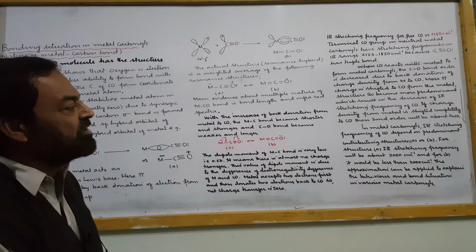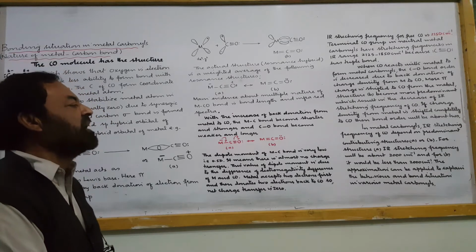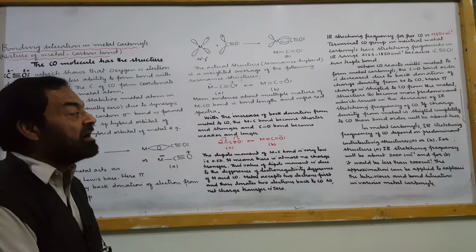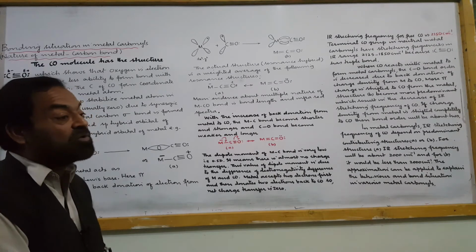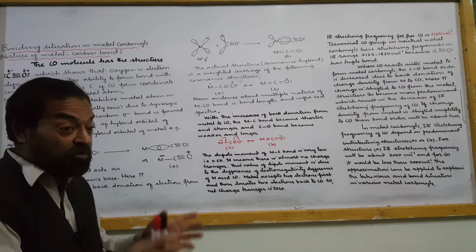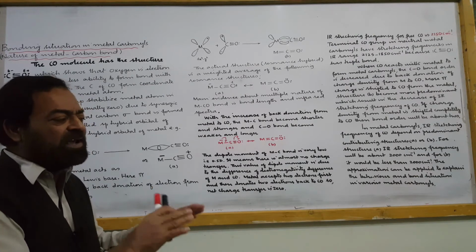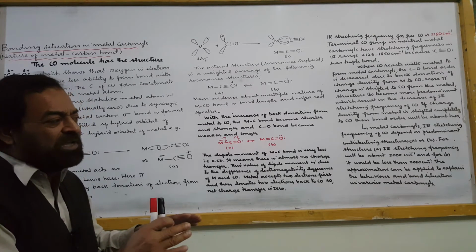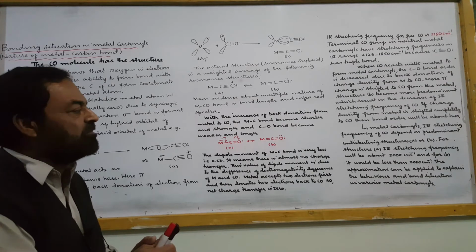If charge density from metal is shifted completely to carbon monoxide, then bond order will be about 2. Not really 2, about 2. In fact, it is between double and triple bond.